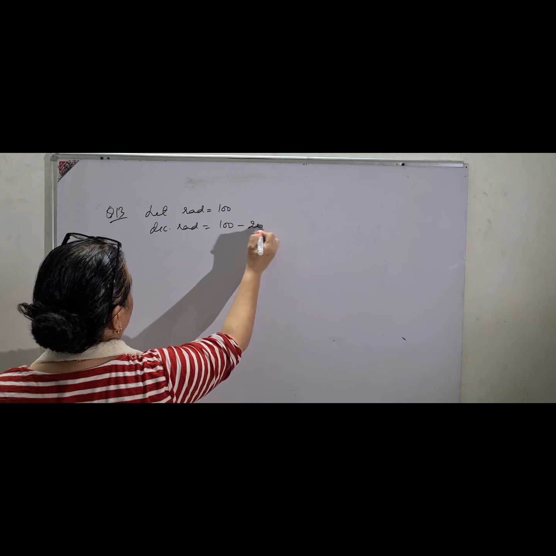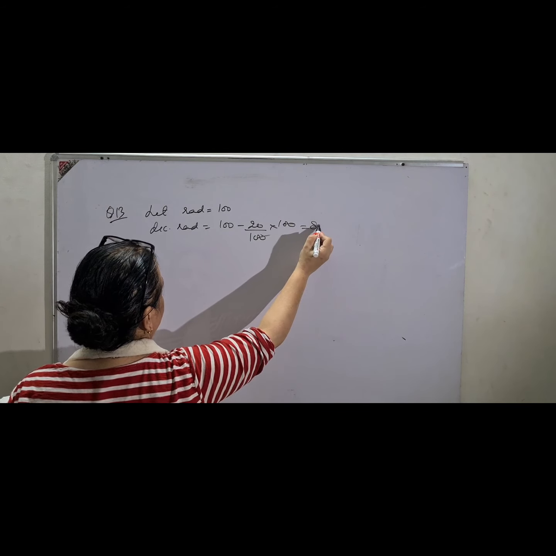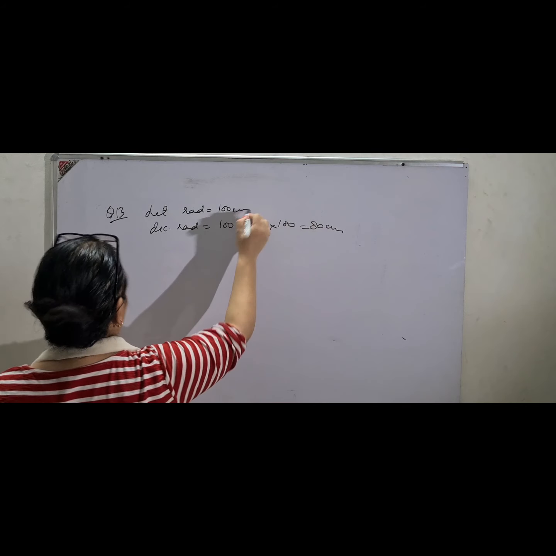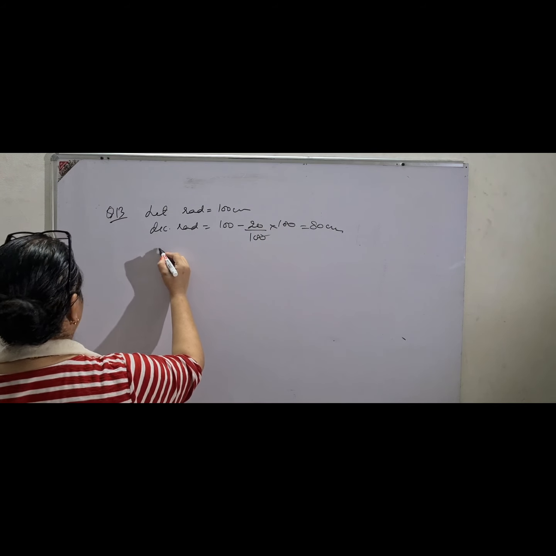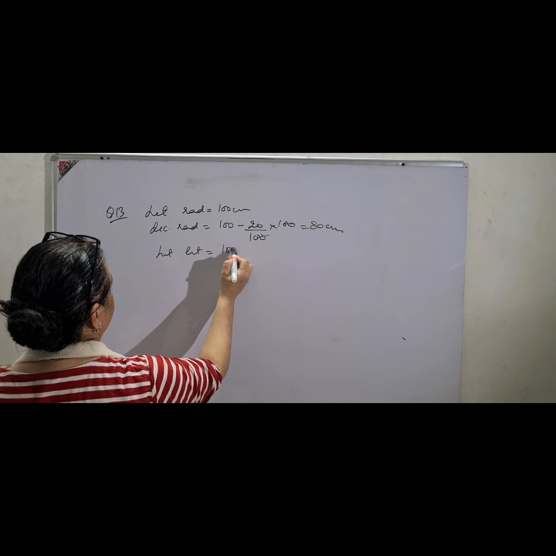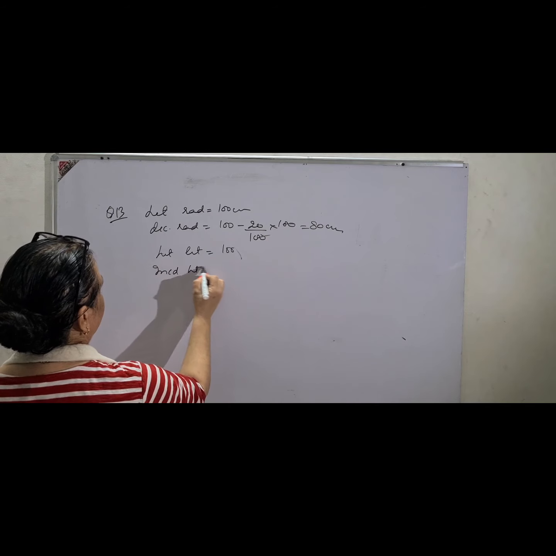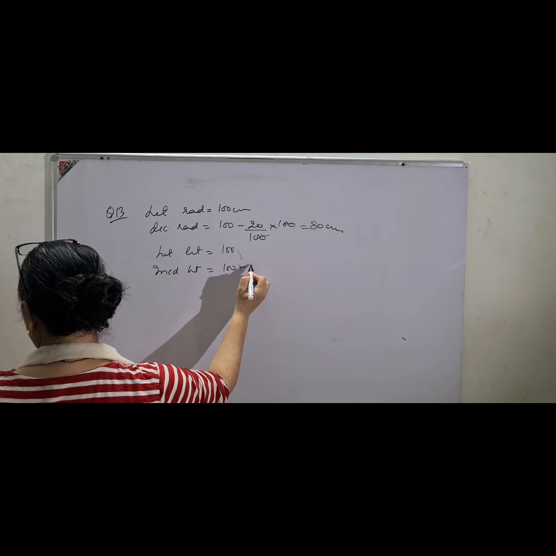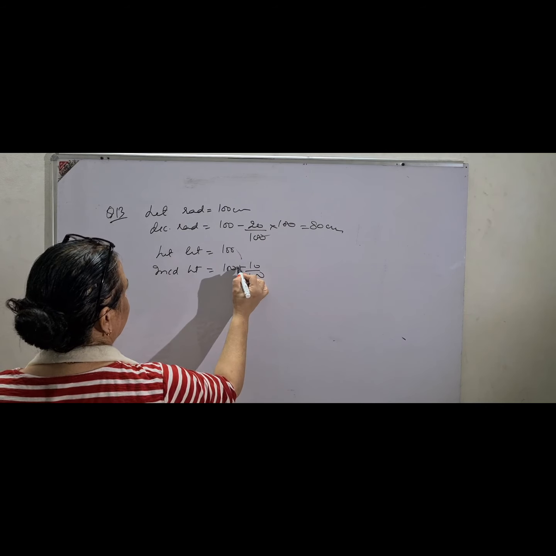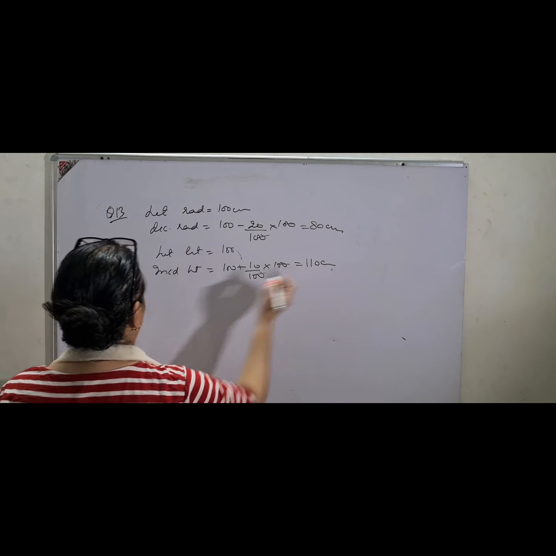You show the calculations. 100 minus 20% of 100, and of course it is 80 centimeter. Please don't forget the units. Then height increases. Let height be again 100. So increased height is equal to 100 plus 10% of 100, and this is of course 110 centimeter.